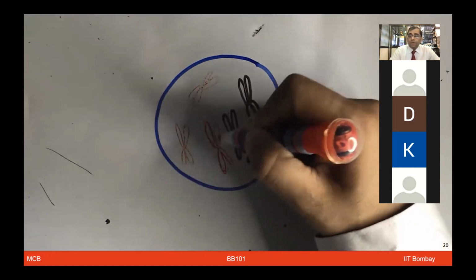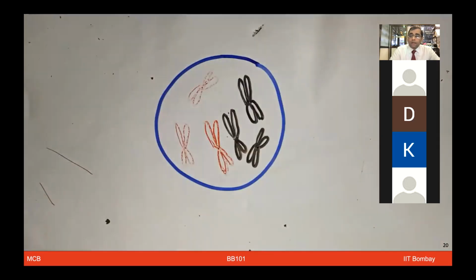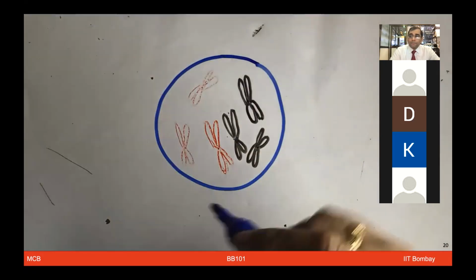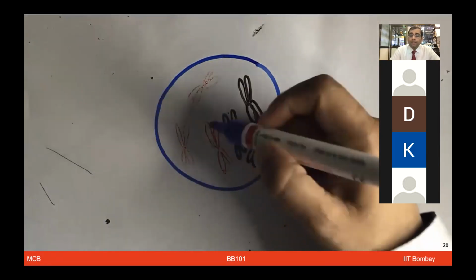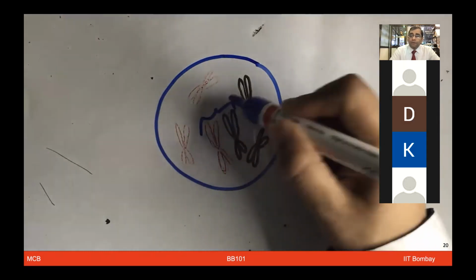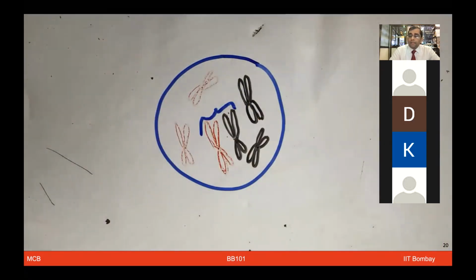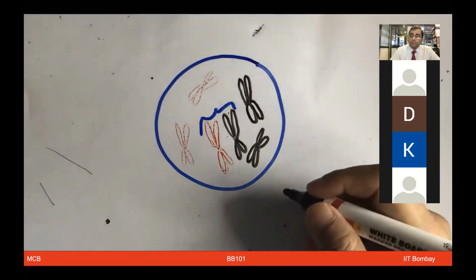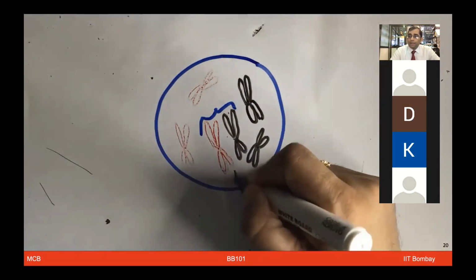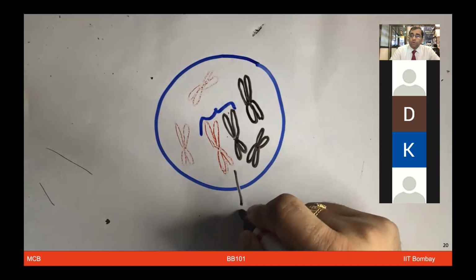If we look at the red one, let's say from the mother, those are known as sister chromatids. The logic here is that they are coming from the same parent. And the black one, again, those chromatids will be sister chromatids, only if you look at the pair of chromatids from the same chromosome.